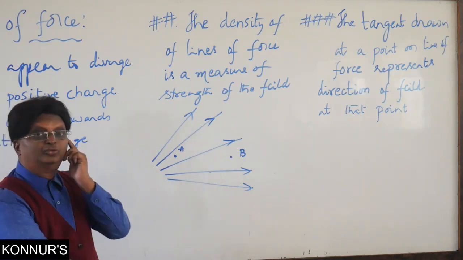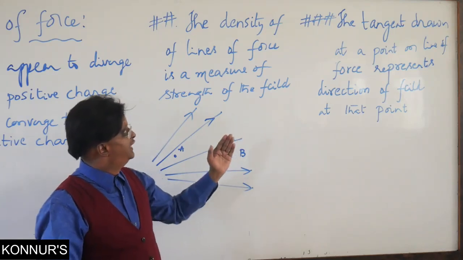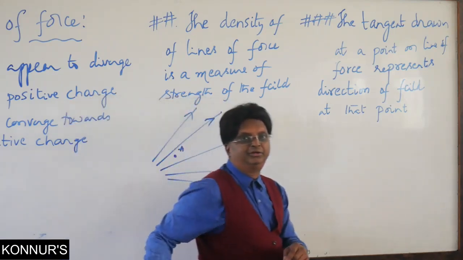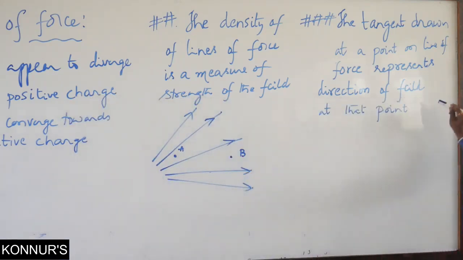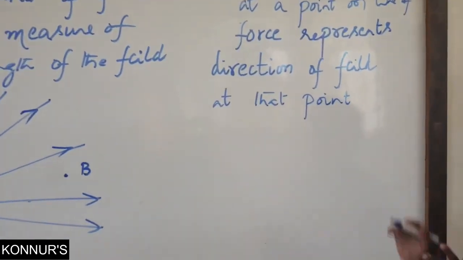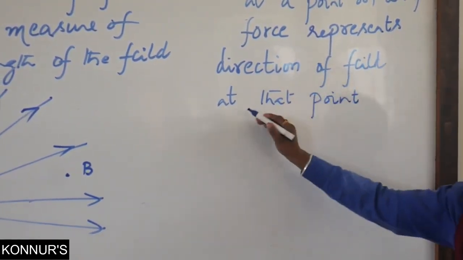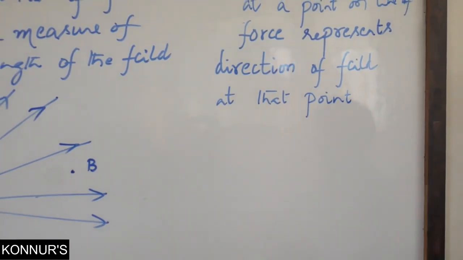Now let us come to the all important third characteristic of field lines. Look at that English. The tangent drawn at a point on the line of force represents the direction of the field at that point.